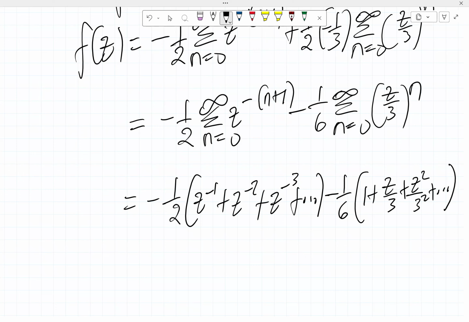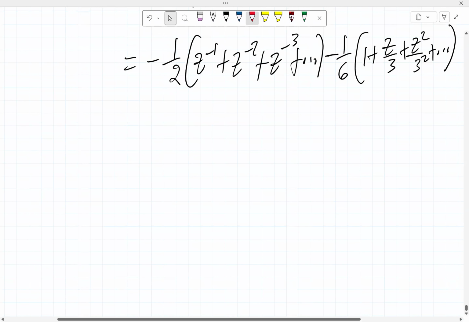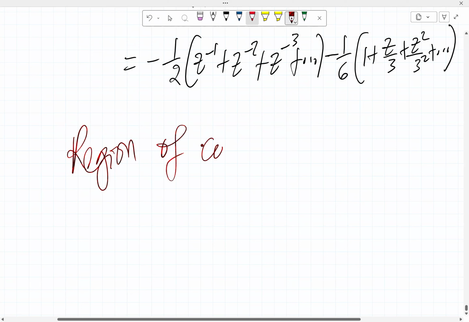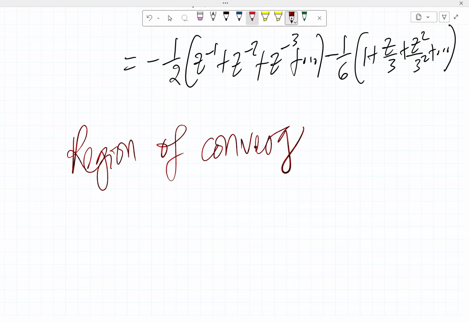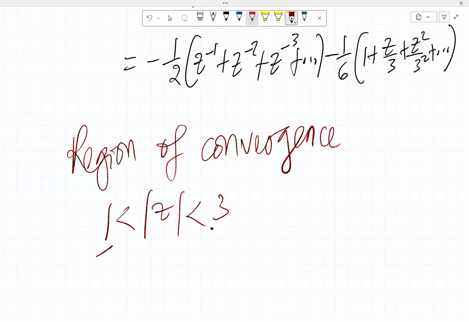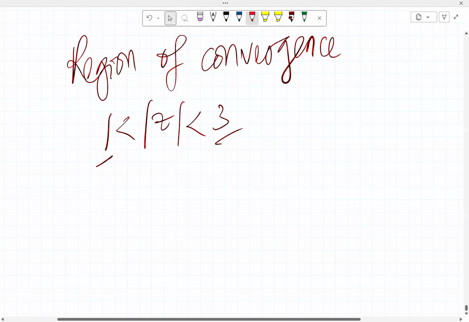So in this case, the region of convergence would have to be 1 less than the absolute value of z, less than 3, because 1 and 3 are the singularities. So the region of convergence has to be between the two of them.